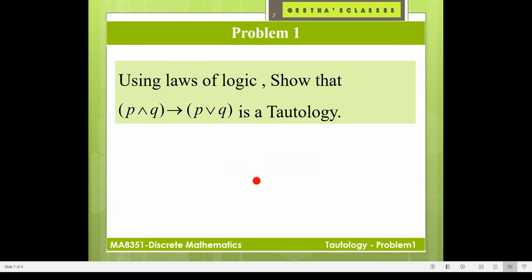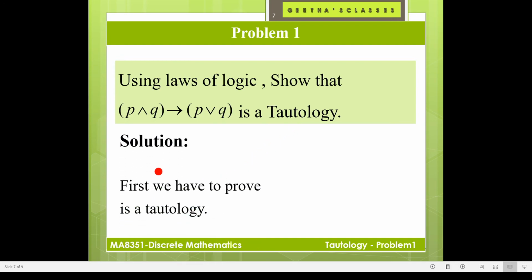So, now we are moving into problem 1. Using laws of logic, show that P and Q implies P or Q is a tautology. What is meant by tautology? You have to prove it is true. Okay. So, we are moving into the solution.